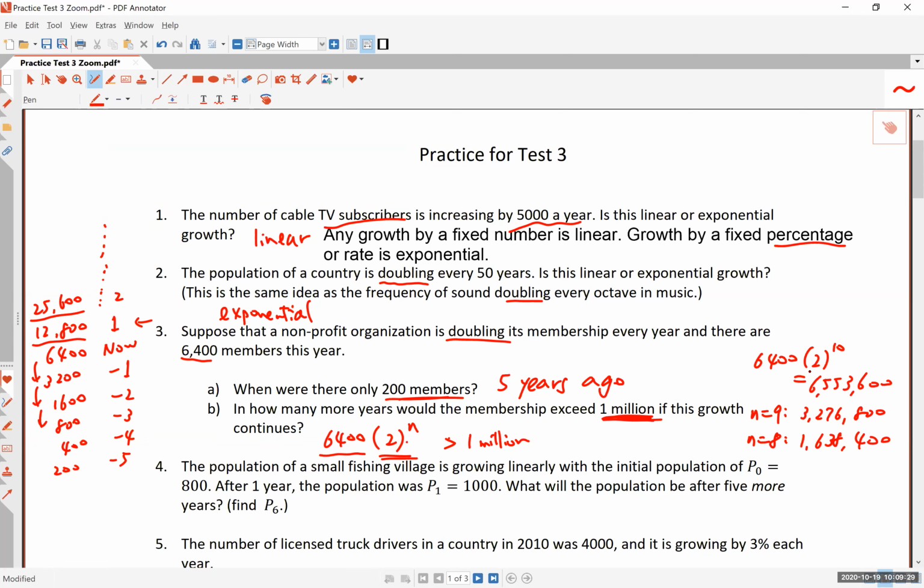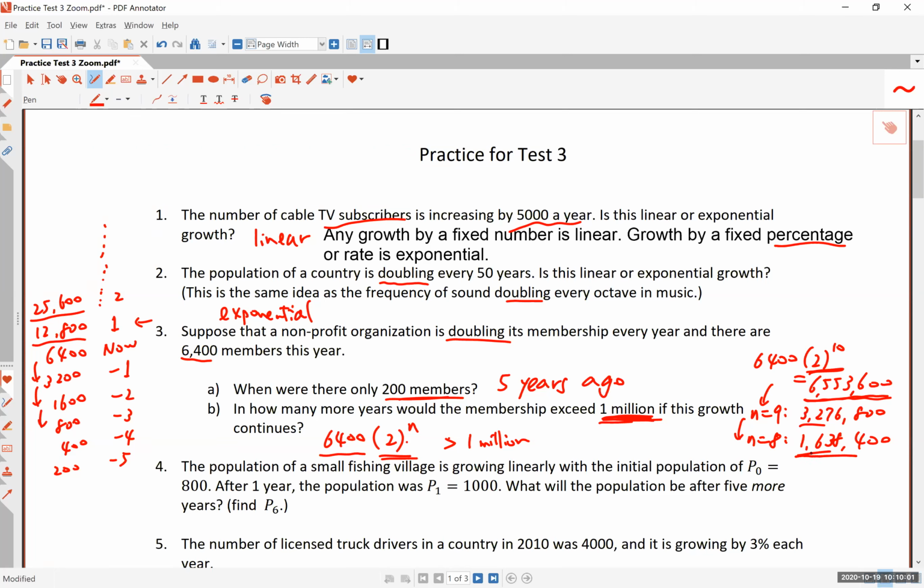All right, so if you take 2 to the 10th, remember, this is the first part you have to do. 2 to the 10th times 6,400, you get 6.5 million, all right? You need to be able to read this on your calculator once you do your calculation. Of course, that's too many. All you need is 1 million. So you can divide this by 2, and that's going to give you the result when the exponent is 9, and that's 3.2 million, still too big. You divide this number by 2, and you get the membership as of 8 years from today, and that's 1.6 million.